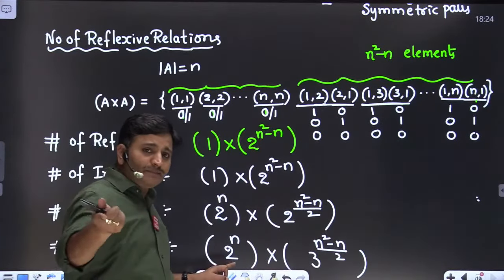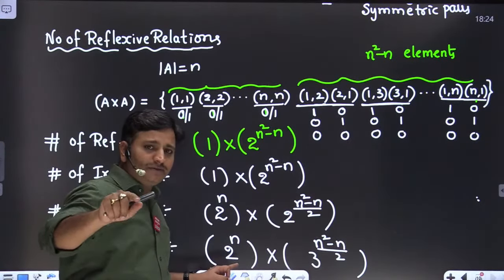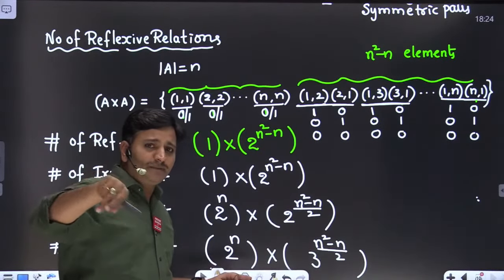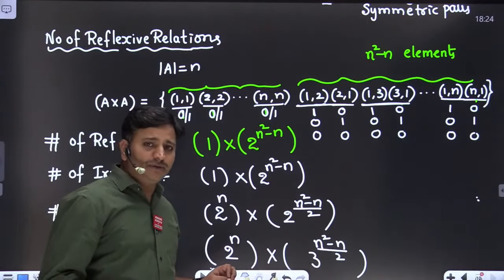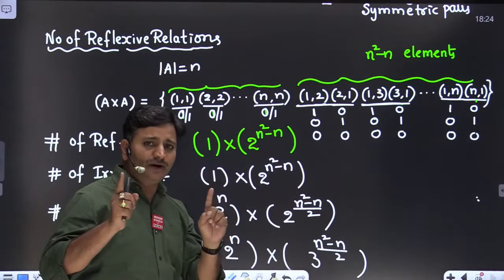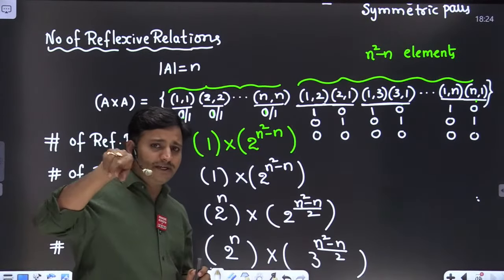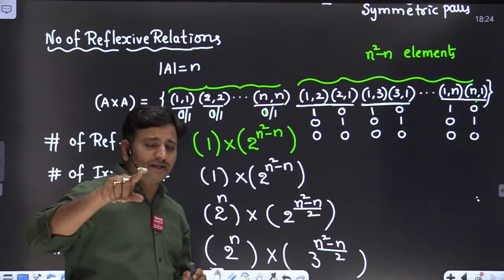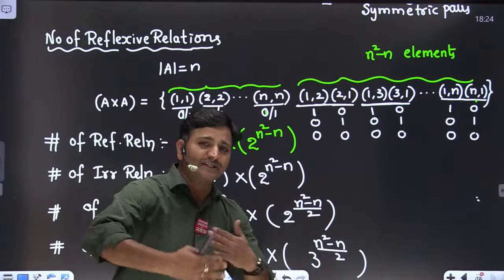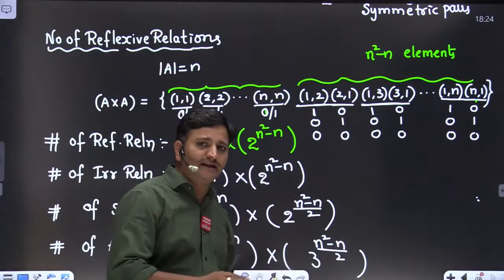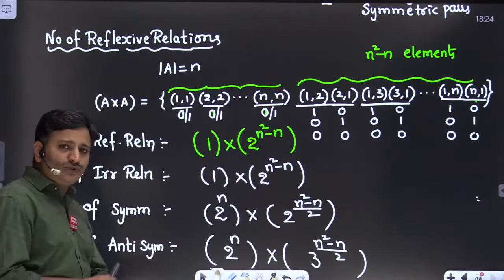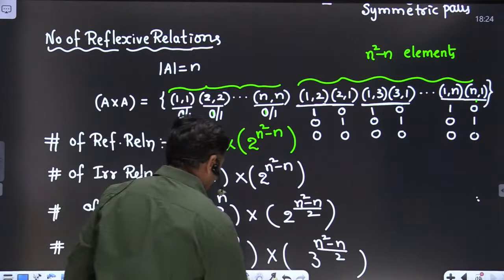When it comes to non-diagonal symmetric pairs, there are n square minus n by 2 non-diagonal symmetric pairs. And every symmetric pair has three possibilities. What are the three possibilities? Either 1 0 or 0 1 or 0 0. Each symmetric pair has three possibilities. There are n square minus n by 2 symmetric pairs, therefore 3 power n square minus n by 2. They try to construct the sentence. They don't read it as it appears in the notes, friends. If you develop concepts like this, you never forget the subject, friends. Okay. Next.